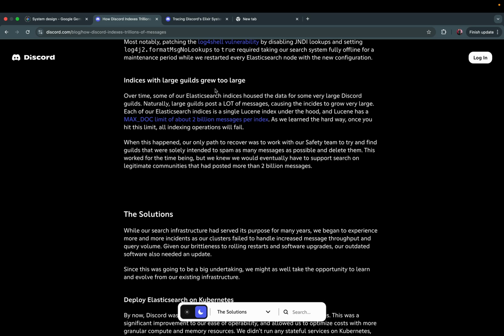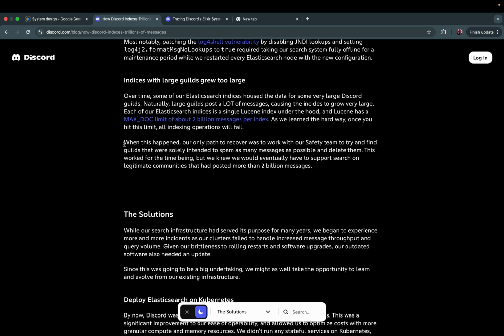Indices with large guilds grew too large. Over time, some of our Elasticsearch indices house the data for some very large Discord guilds. Naturally, large guilds post a lot of messages, causing the indices to grow very large. Each of our Elasticsearch indices is a single Lucene index under the hood, and Lucene has a max doc limit of about 2 billion messages per index. As we learned the hard way, once you hit this limit, all indexing operations will fail.